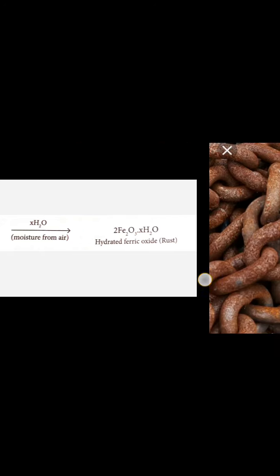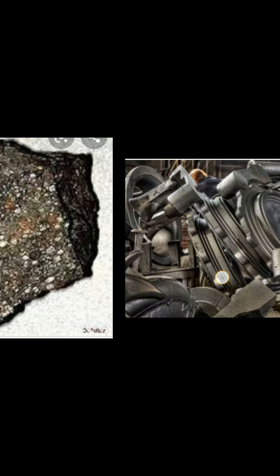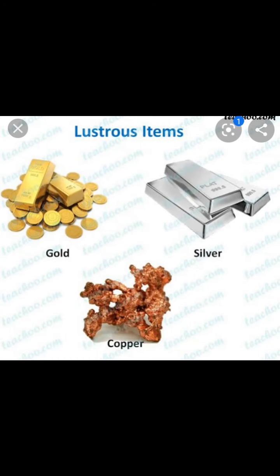All three will react with each other, and hydrated ferric oxide, which is rust, will be formed. So due to the formation of rust, your metal will become dull. This is the reaction for iron only. Similarly, silver and copper also get reacted, so their surface may become dull. But the freshly prepared or freshly cut surface of the metal is always shiny or lustrous, okay.